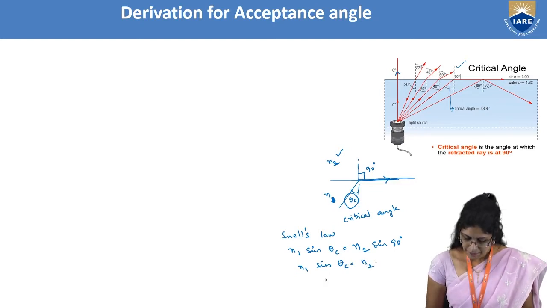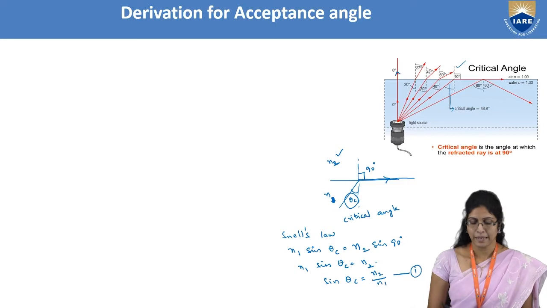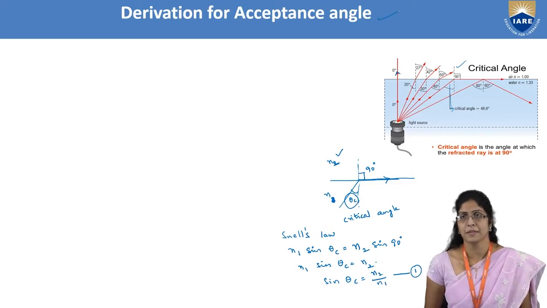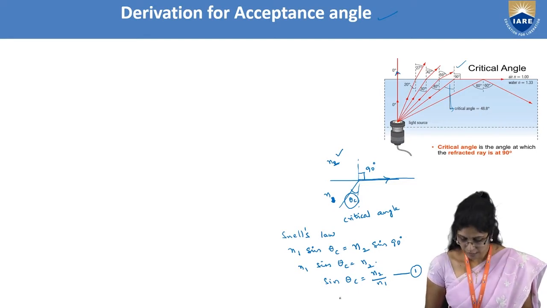So from this, sine theta C is equal to n2 by n1. I will use this later for my derivation for the acceptance angle. Of course, theta C is equal to sine inverse of n2 by n1.